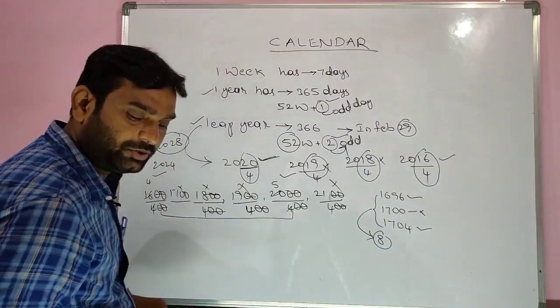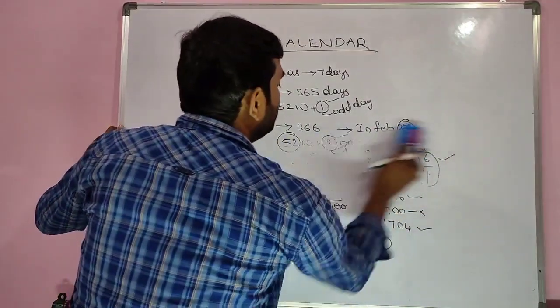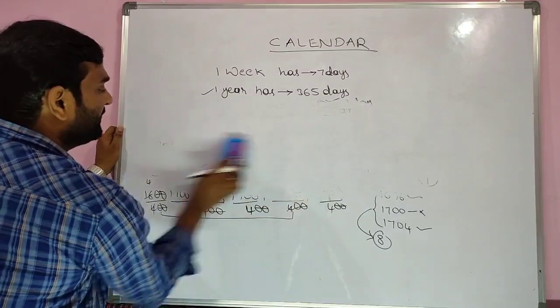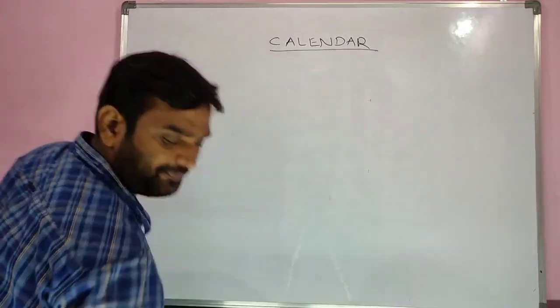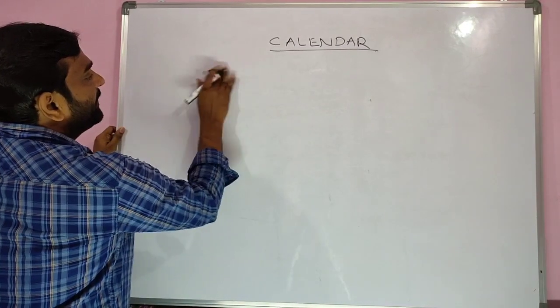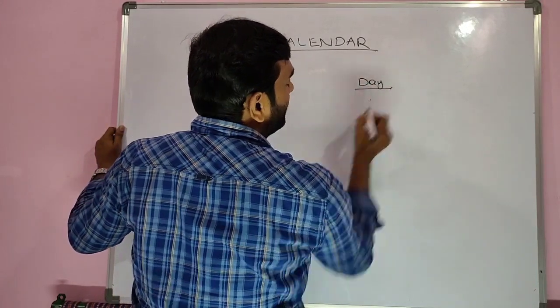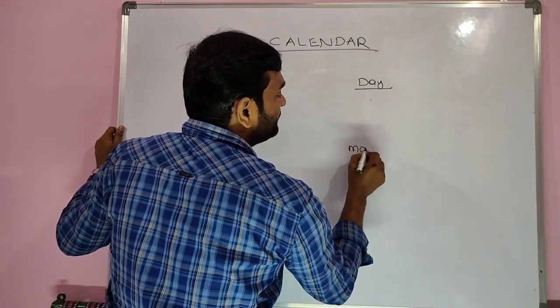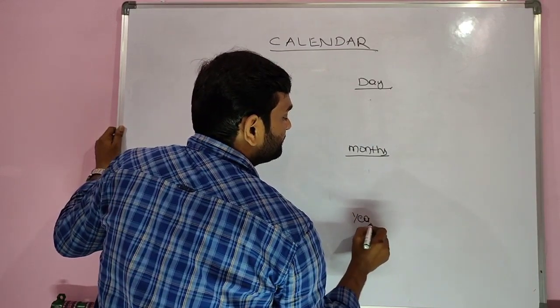Now coming to our problem, I divided it here into three types: days, months, and years. Coming to days, months, and years.